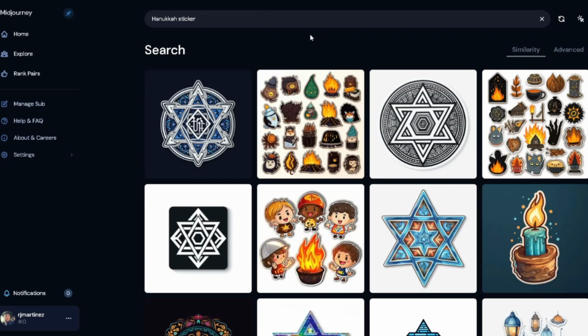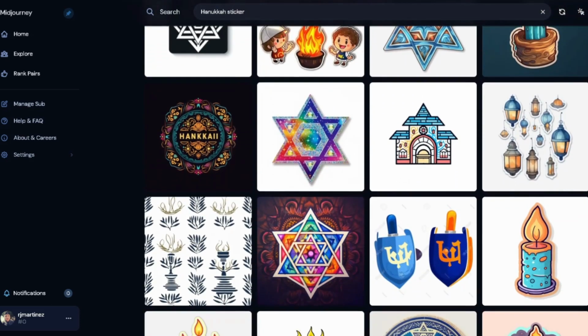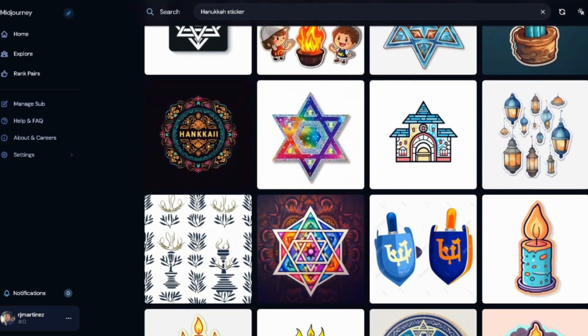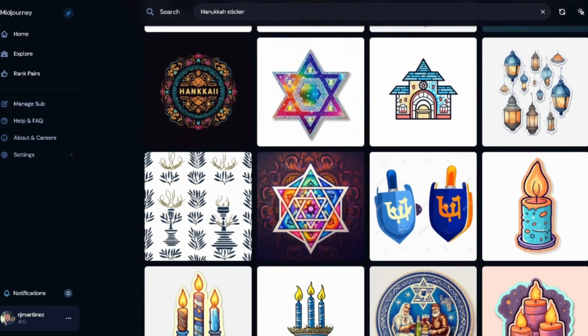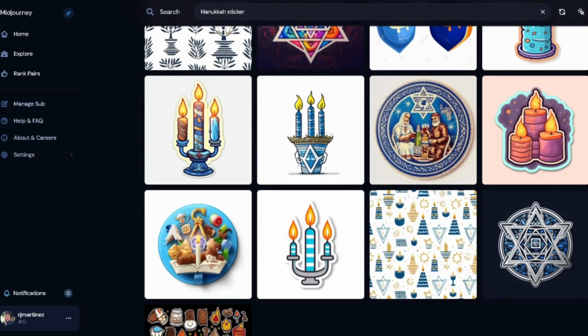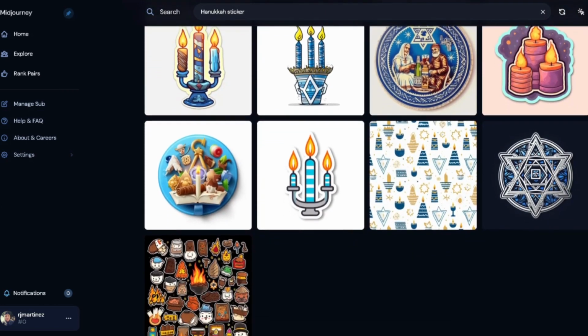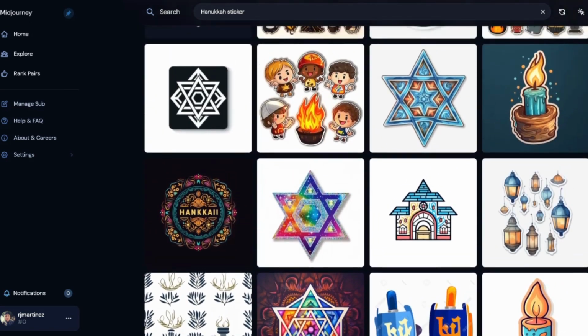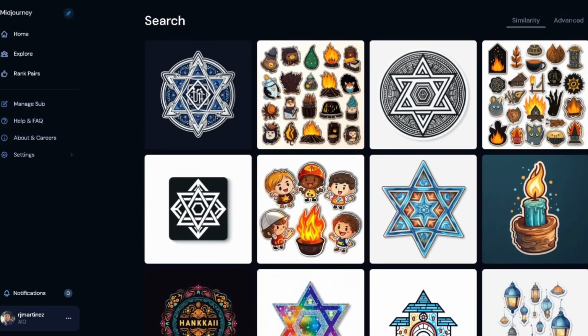Next one is going to be Hanukkah. I think anything that's an underserved niche. I feel like Hanukkah is a very underserved niche. You can literally come inside here and create different elements for Hanukkah. And you obviously have to get to learn the niche a little bit better, instead of putting it on a t-shirt design or creating a sticker from it and then putting it up on the internet. There's more to it than that. You have to understand everything that's going on. So I recommend you do all the research.